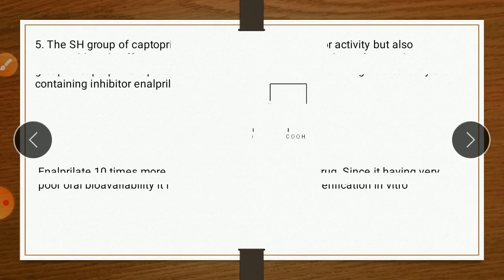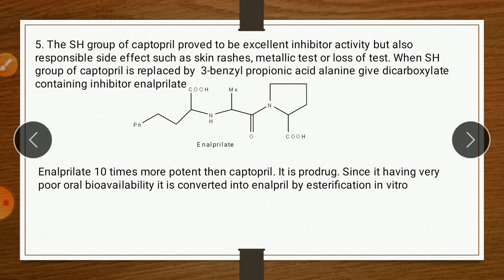Next point. The SH group of captopril proved to give excellent inhibitor activity, but is also responsible for side effects such as skin rashes, metallic taste, or loss of taste. So when the SH group of captopril is replaced by 3-phenylpropyl alanine, it gives a dicarboxylate containing inhibitor called enalaprilat.